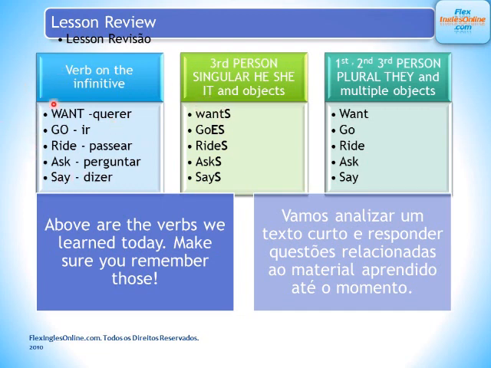If it's in the first person, I want, I go, I ride, I ask, I say. And second and third person, plural or singular, you want, they go, they ride, you ask, you say. Okay? So let's make sure that you remember those.